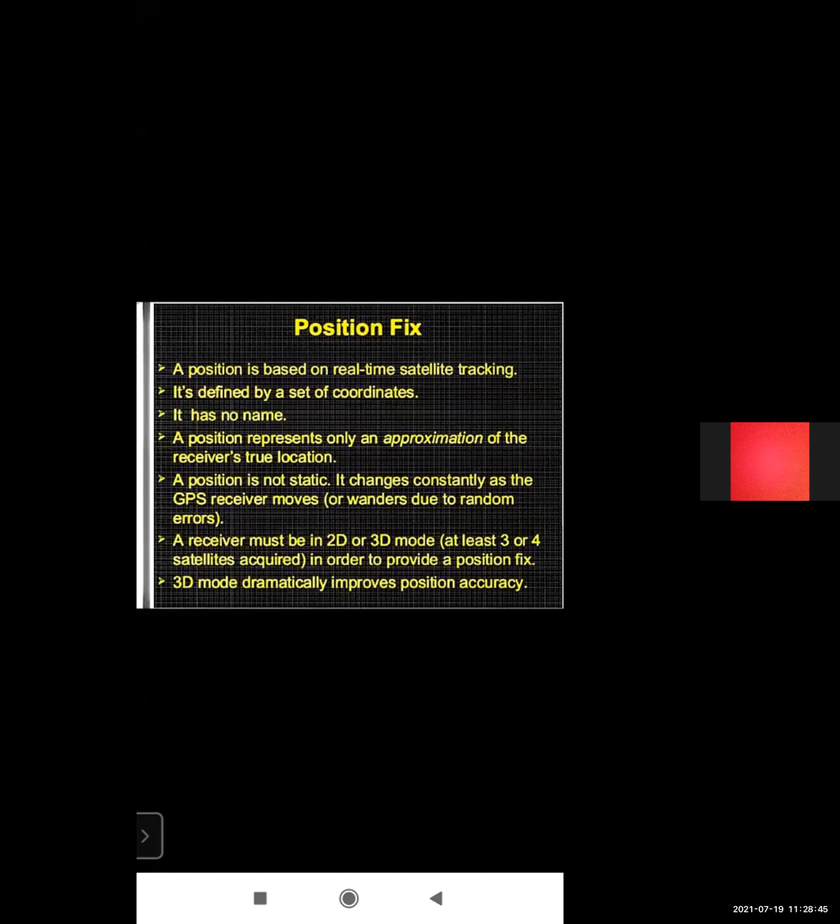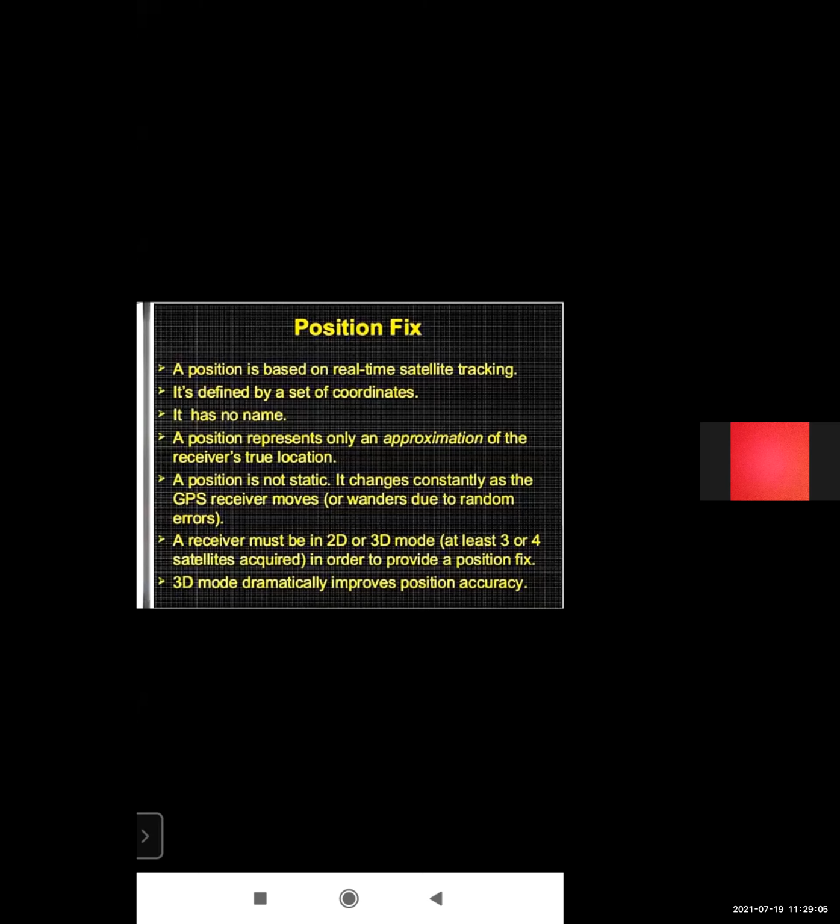It changes constantly as the GPS receiver moves and wanders due to random error.